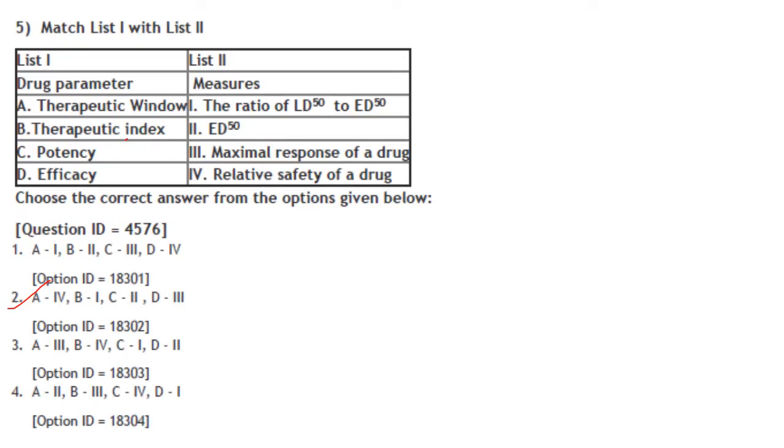Then next one, match list 1 with list 2, drug parameter and measures. And before that, I will tell you one thing, that I have answered only the biology questions. I have not attempted the chemistry and physics questions which they have asked.